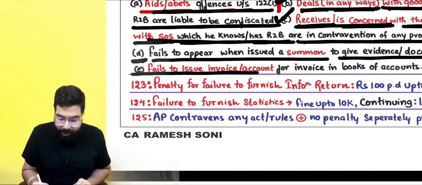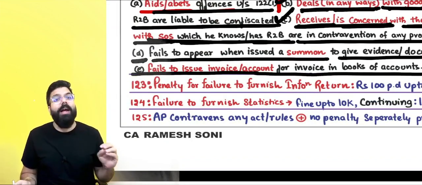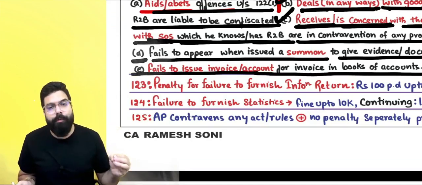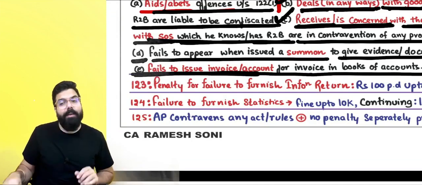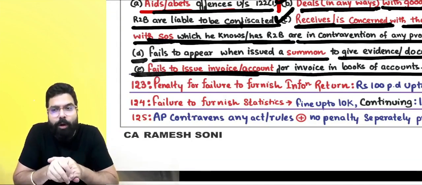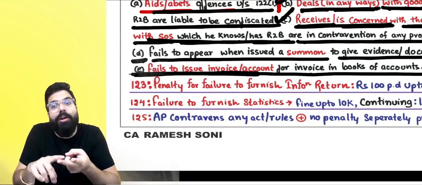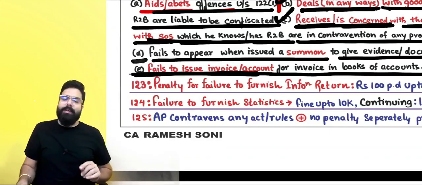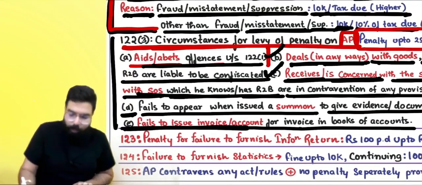Fails to issue invoice or account for invoice in the books of account. Sir, I failed to issue an invoice or account for an invoice. Then anyone may say, see, I am not a registered person, but at least I have to issue a commercial invoice. If you are not giving an invoice, or you give an invoice but do not account for it, then you will be liable to a penalty of up to 25,000.